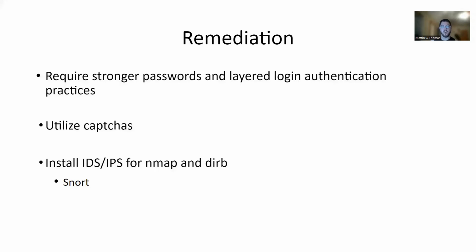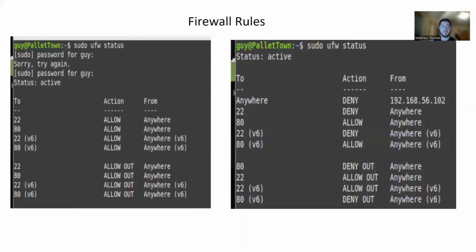We can also install an IDS or IPS such as Snort, which we could set custom rules to alert us when there's an Nmap scan or dirb enumeration. We could also modify our firewall rules.